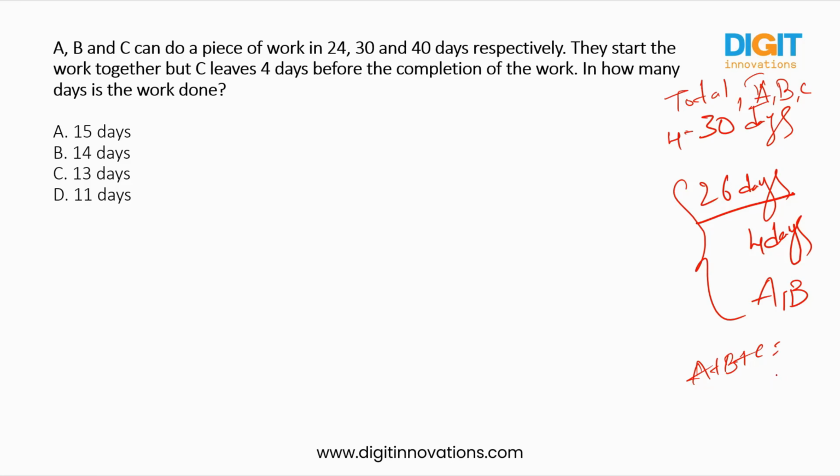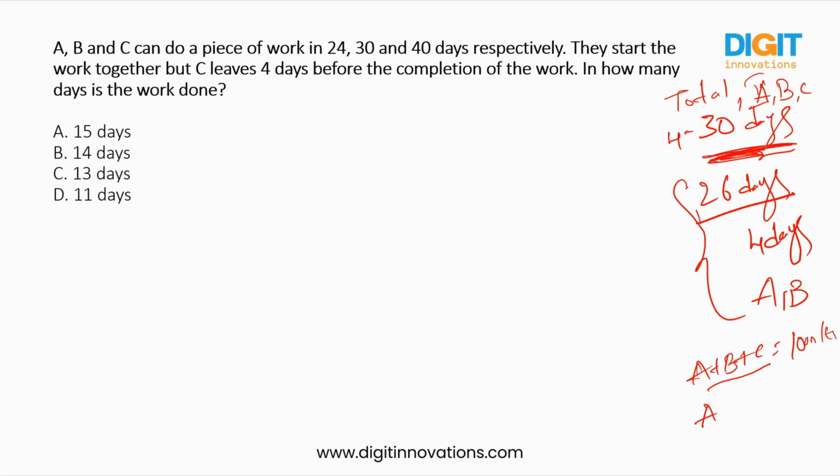Okay, 4 days from the total completion of the days. That means you will get the value and you will calculate those days, for example, A, B plus C. In a single day they can complete 10 units. Okay, let us assume they can complete 10 units. In 30 days they are taking to complete the whole work.